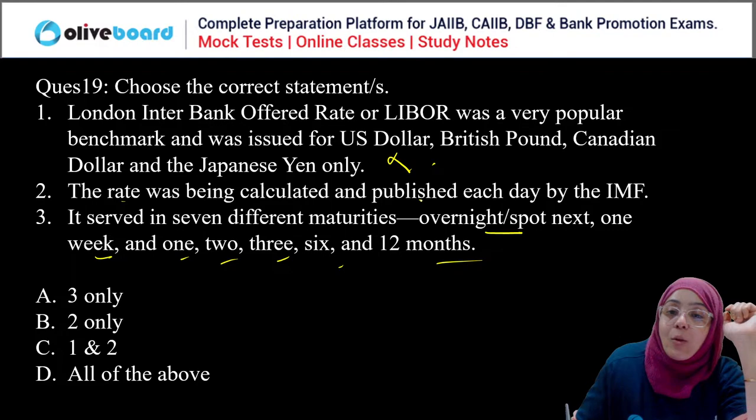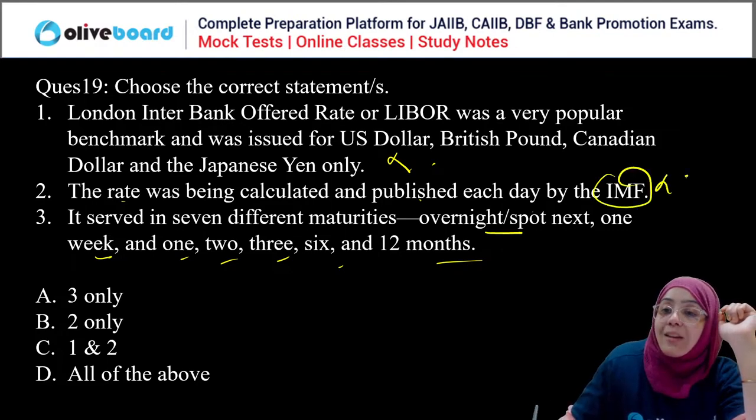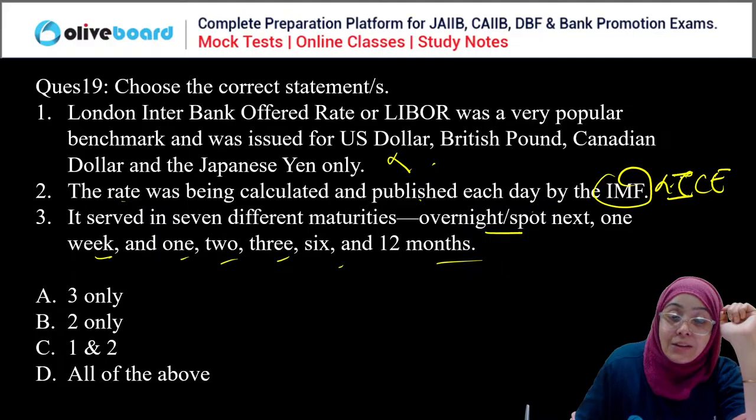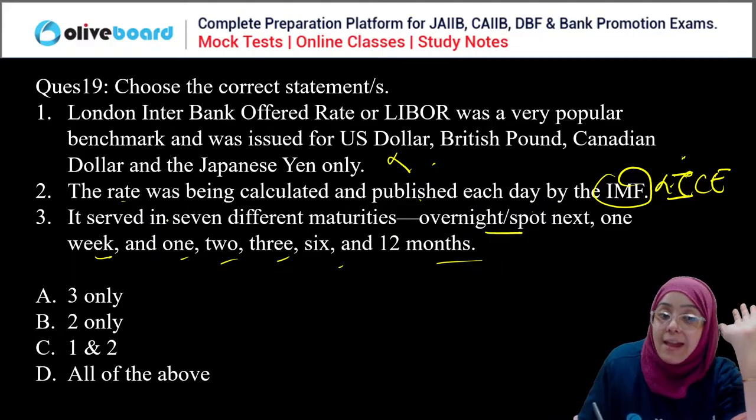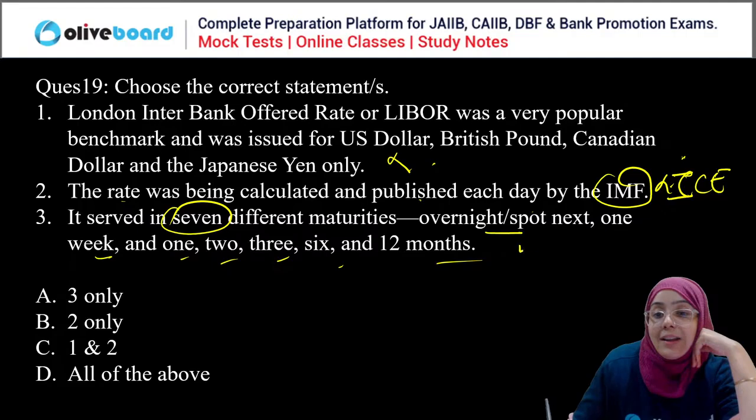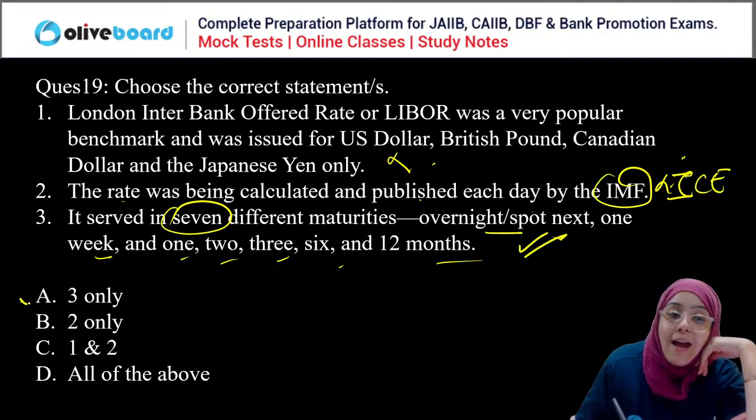Second, this rate is calculated and published by IMF. No, it is calculated and published by ICE, right? So second is also no. Third is correct because it is served in seven different maturities. That is correct. So the correct answer is A.